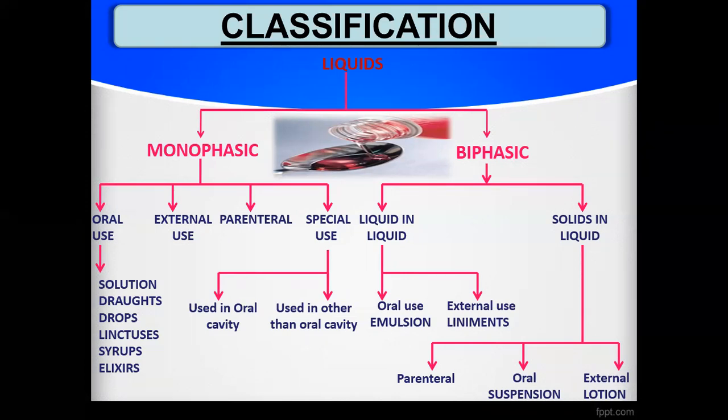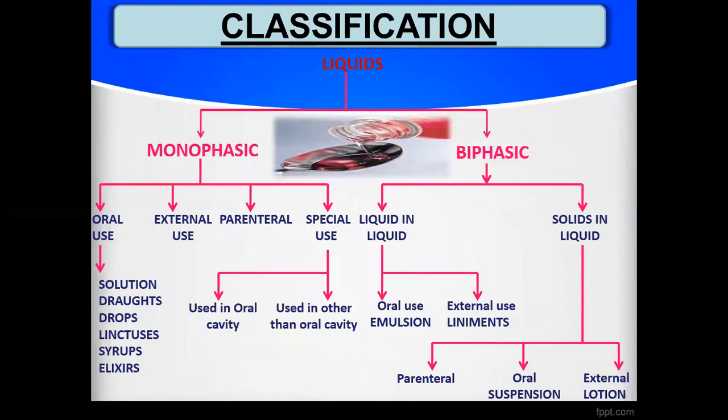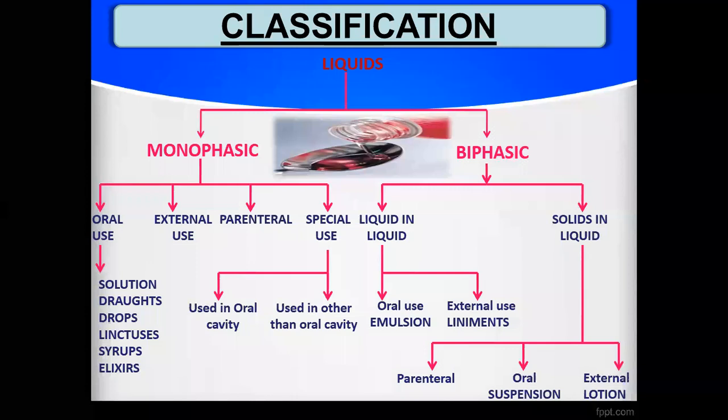When we administer them into the oral cavity, they are not swallowed. They are just used to clean the oral cavity and then thrown out, like gargles and mouth washes. They are called special type of monophasic preparations.